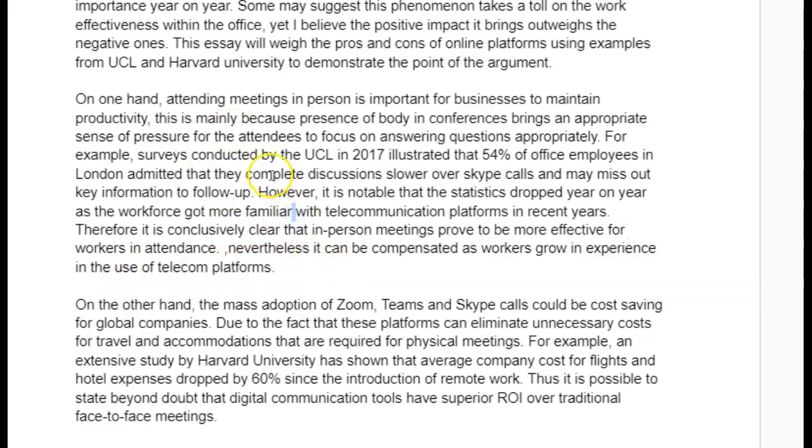You can see here that one of the reasons I'm struggling, there are a couple of reasons. Number one, there's no one central idea. So in other words, you started off talking about why in-person meetings are good. And then as the paragraph progressed, you said, yeah, but, okay. So I found that a little strange. You typically want to keep to one central idea in each paragraph.